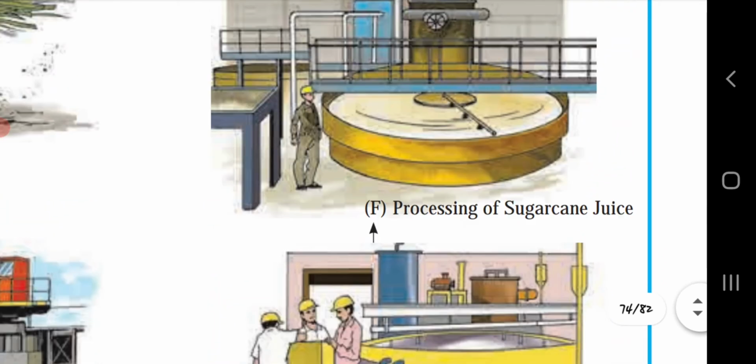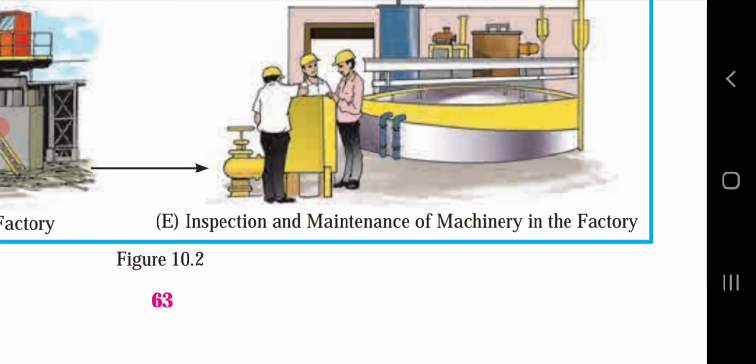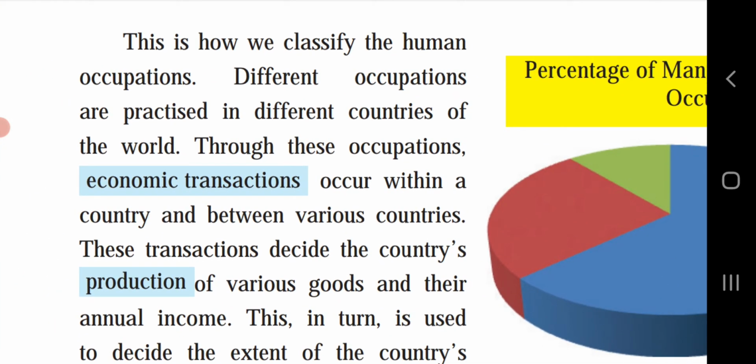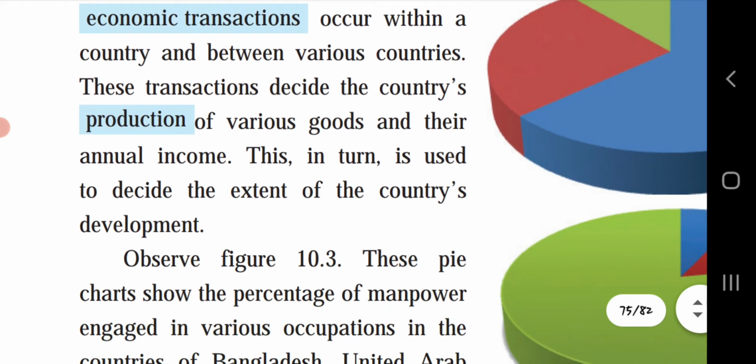Let's see what is given next. This is how we classify human occupations as primary, secondary, tertiary and quaternary. These are the 4 types of human occupations. Different occupations are practiced in different countries of the world. Through these occupations, economic transactions occur within a country and between various countries. These transactions decide the country's production of various goods and their annual income. This in turn is used to decide the extent of the country's development.